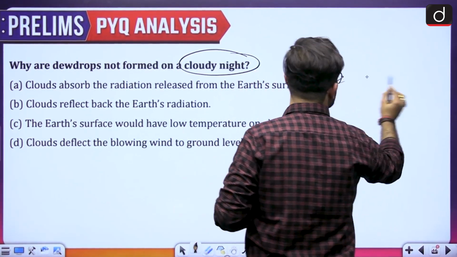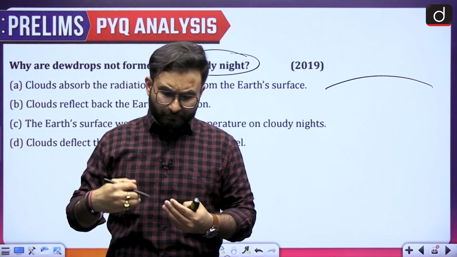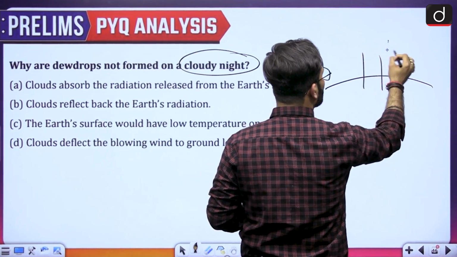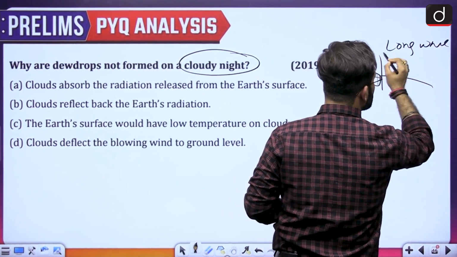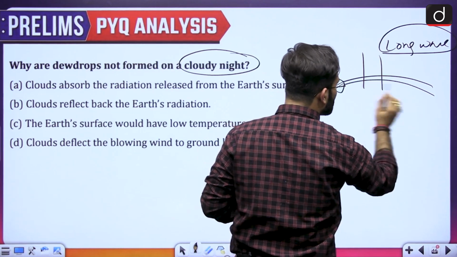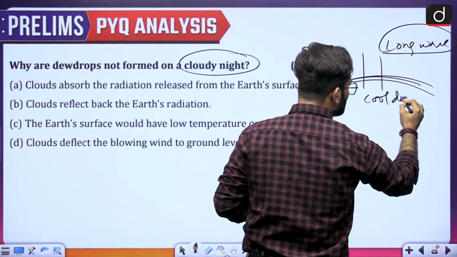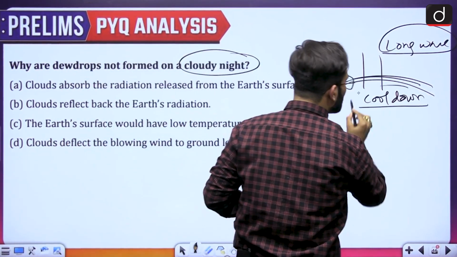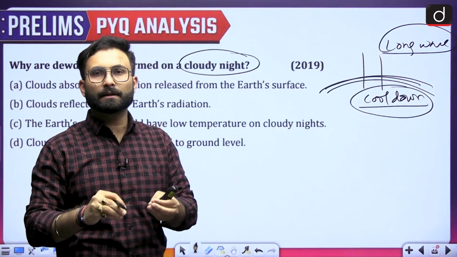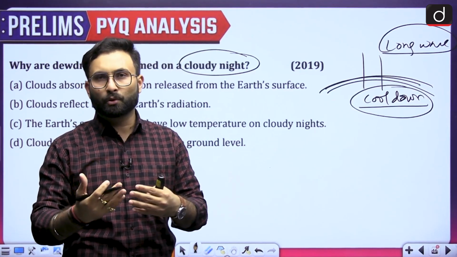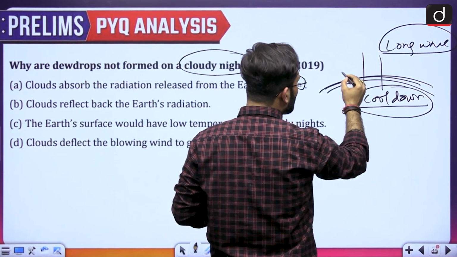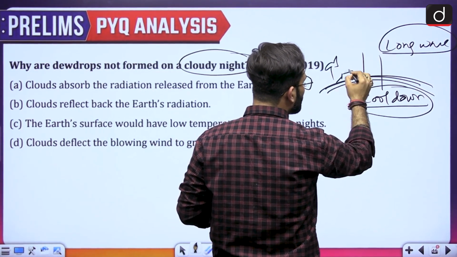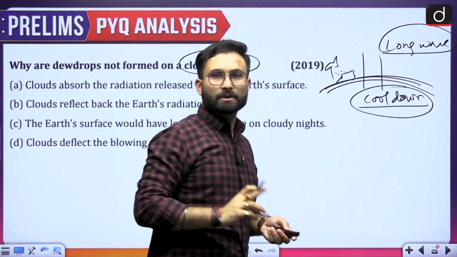Because as I told you, there are some radiations which are emitted from the earth surface. Okay, now when the earth is emitting the long wave radiations, the surface of the earth will start to cool down, because it has actually left the long wave radiations. When the temperature reaches a level where it goes for more and more cooling, then ultimately in the vicinity of that, if there is a plant, or let's say a car, on the surface of that you will be seeing droplets of water. Okay, so these are called dew drops.